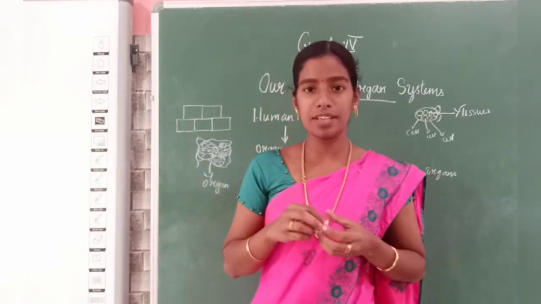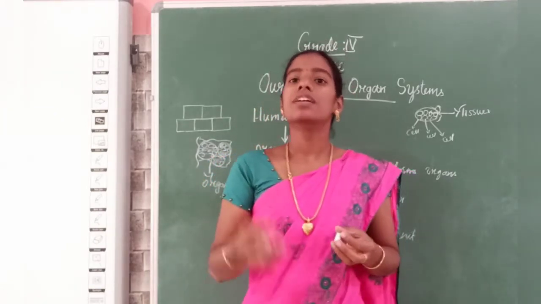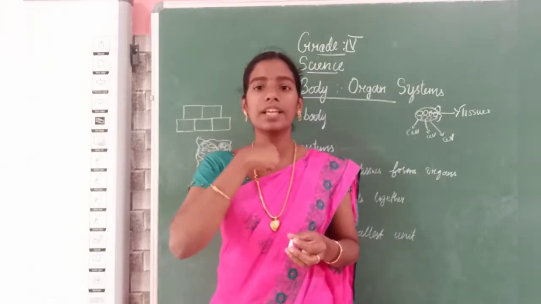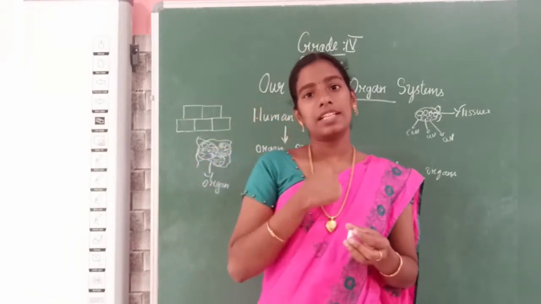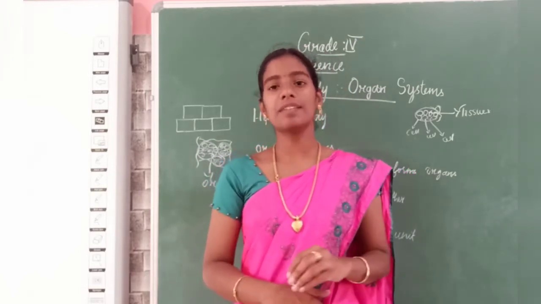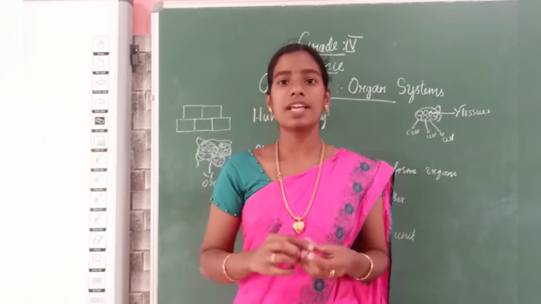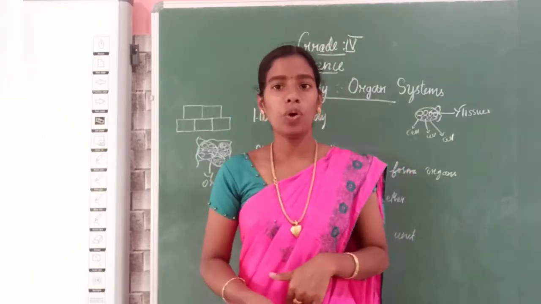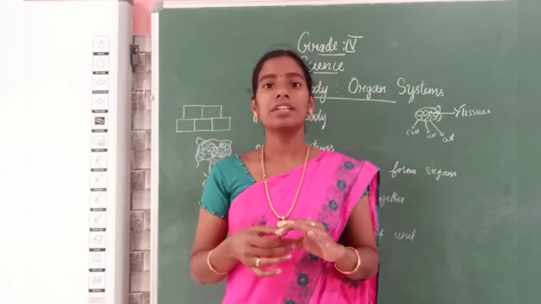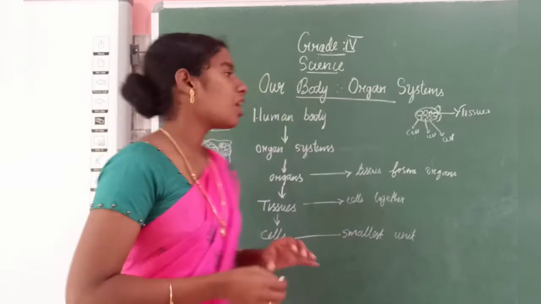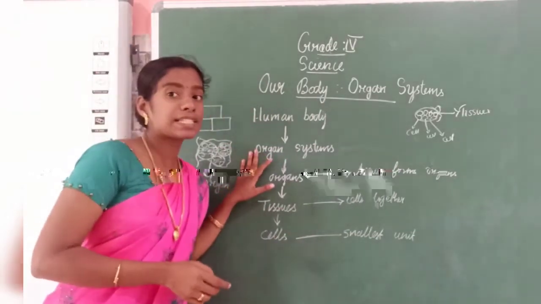Consider you are eating. You are having the food. You are taking it using your hand and putting it in the mouth. Then it will enter into the digestive tract, then into the stomach, then into the intestine, small intestine and large intestine. This is a system. From mouth to anus it is called the digestive system. That is called an organ system.